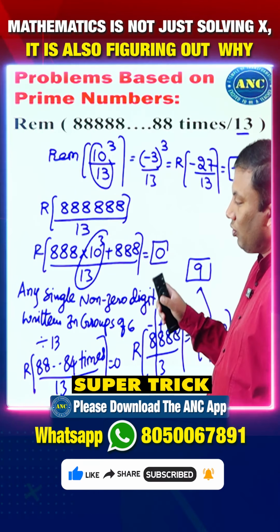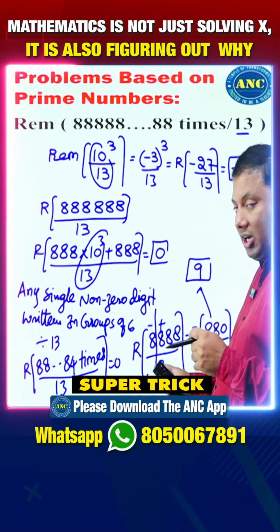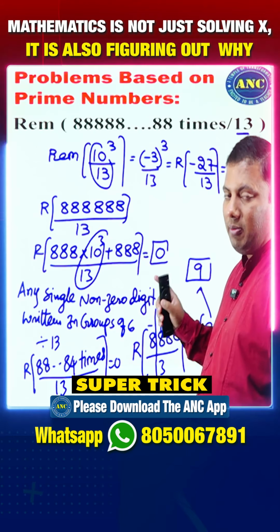The divisibility rule of 13 is, start from right hand side. Take a group of 3 digits. Alternatively plus minus. I hope the concept is very much clear to you.